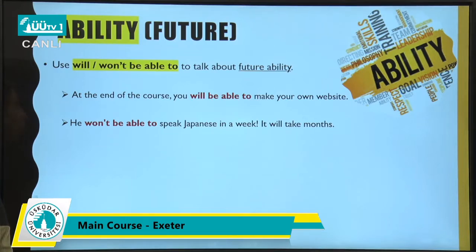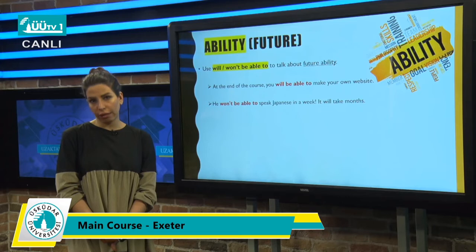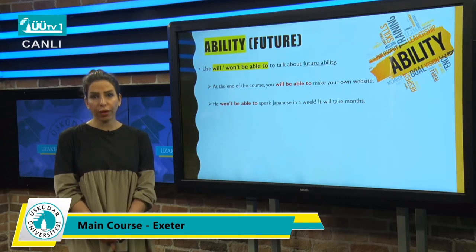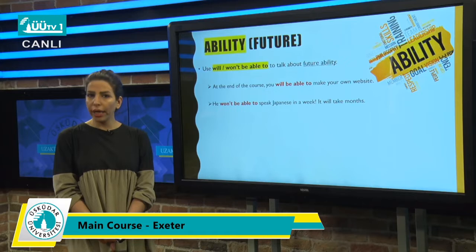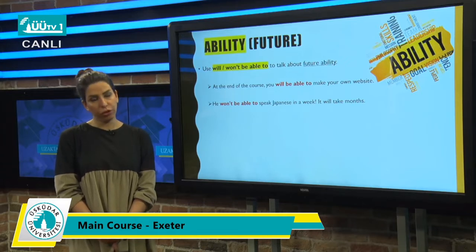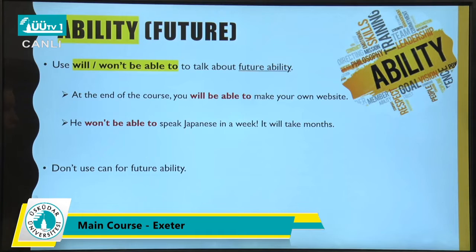It will take months. So as you can see here, instead of can, which you usually use to talk about abilities, because it will happen in the future, we use will or won't in the negative form. So don't forget, if you want to talk about ability in the future, use will or won't be able to. And be careful that, as I told you, you cannot use can for future ability.